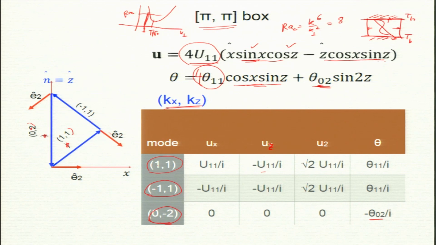So, for 1 1, what is E1? k cross n, so k is in that direction, k cross n will be going upward, coming out of the paper, and E3 cross E1 will give you E2.